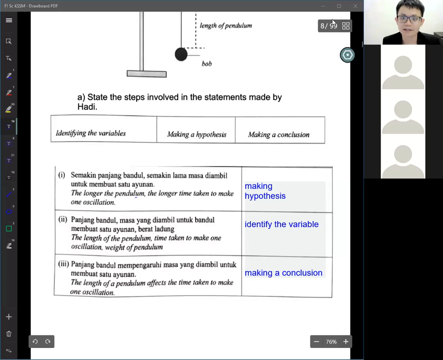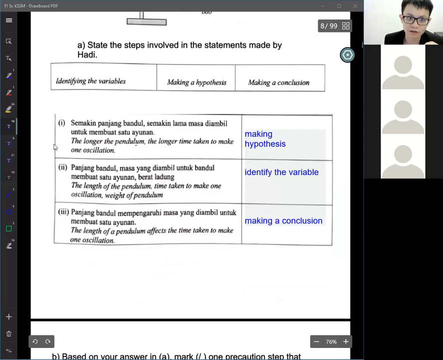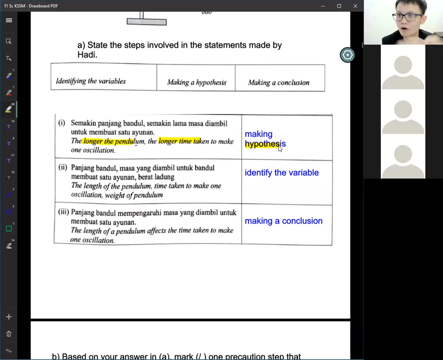So for this question, they already give us making hypothesis, making conclusion, identify. And so the first thing is we see this question, we need to highlight it. Okay. The longer the pendulum, the longer the time. Correct or not? So this will be the hypothesis because it shows a relationship. More handsome means more girl will like you. It's a relationship. Then you need to do experiment. Okay, so you go out, you walk, see got girl like you or not. So if got girl like you means you are handsome, something like that. I don't know. It's a relationship.